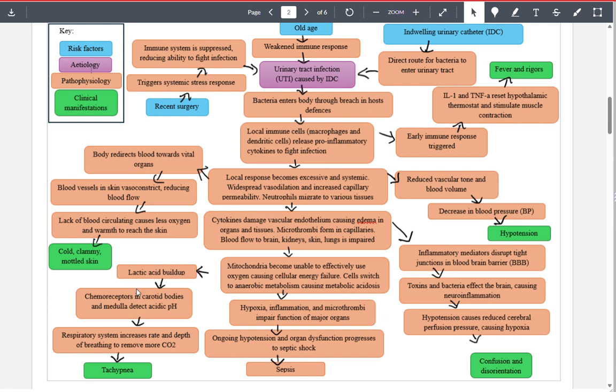Then coming across here, we've got lactic acid buildup, chemoreceptor. Yep, that's good, so full 2 marks there. And then finally, we've got the blood being diverted away, blood restriction, vasoconstriction in the skin, good, and lack of blood flow to the, yeah, happy with that. So they've done really well. This is a good concept map. So this is a good indication of what a good concept map will look like. Not quite the full marks, just probably lost half mark here and there.